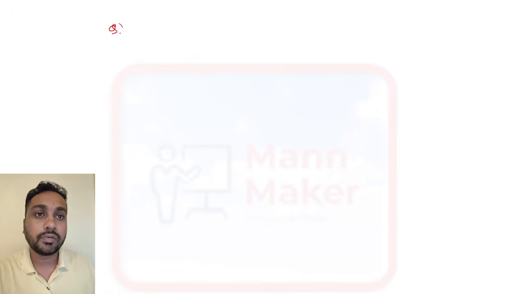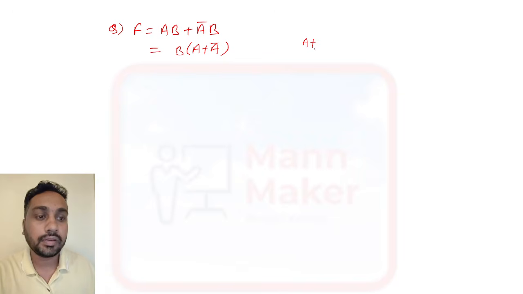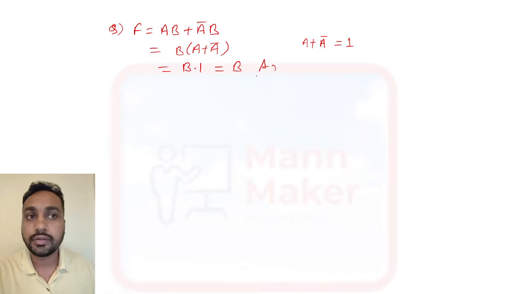Suppose you have f equal to ab plus a bar b, and you need to reduce this using the Boolean algebra method. What will you do here? You can see you have b as a common. Take b common, and this one is a plus a bar. We have just seen in the basic law that a plus a bar is 1. So it will be b dot 1, which is equal to b. So your answer will be b.